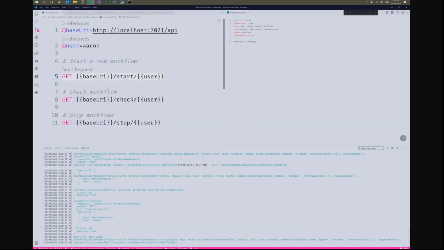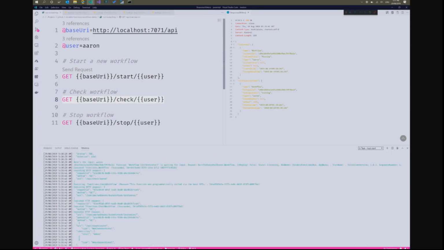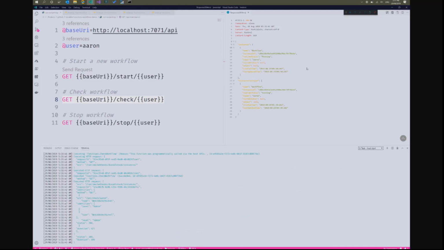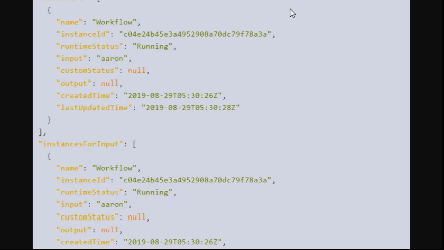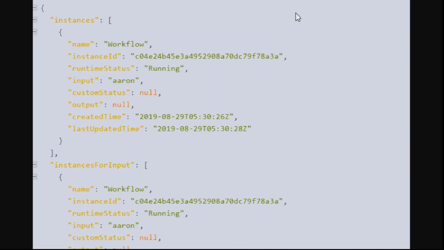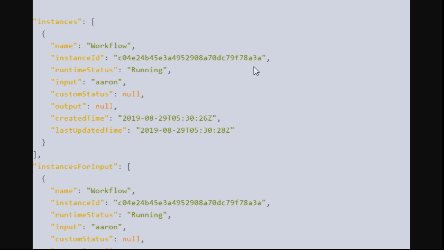So we'll jump down and let's just check the status of the workflow. If we zoom in here, because I found you can't seem to expand this particular panel without zooming in the whole of VS Code, which is a little bit annoying. Anyway, we've got one instance in our system and one instance that matched the input that was running. That's why I've got two responses in the payload. Instance ID ends in 8A3A. It's currently in running state. Here was its input, created time, etc.